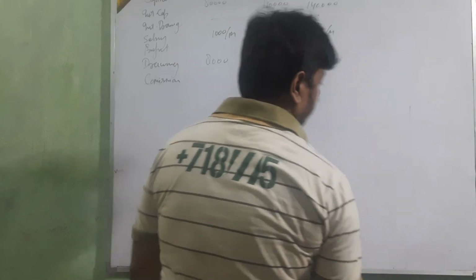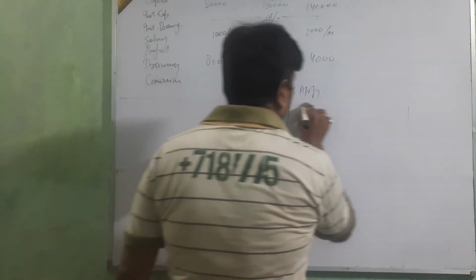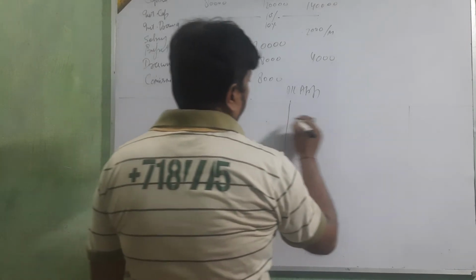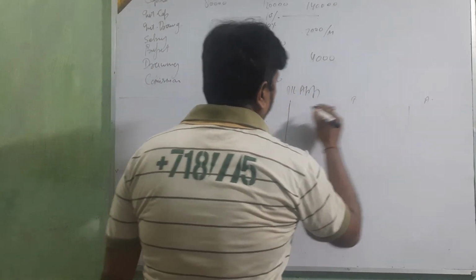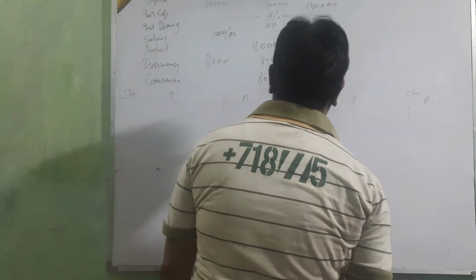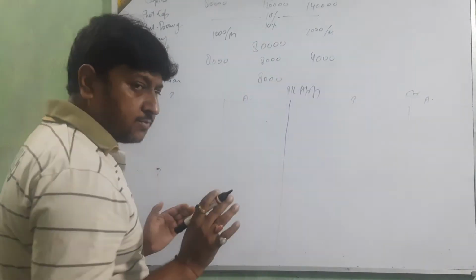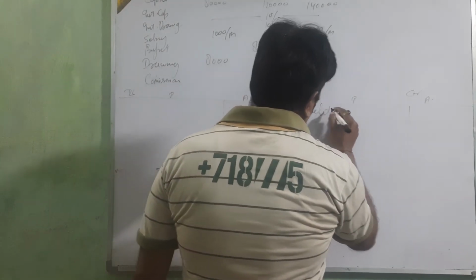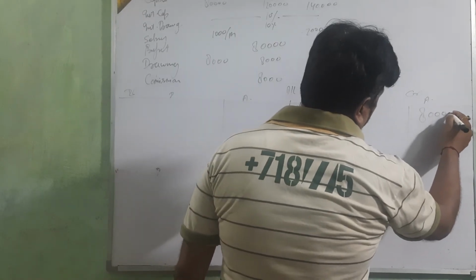Just see. Its amount, particular, its debit side and its credit side. Now, first what we are showing? First we are showing the PL, profit. So by profit, that amount is 80,000.